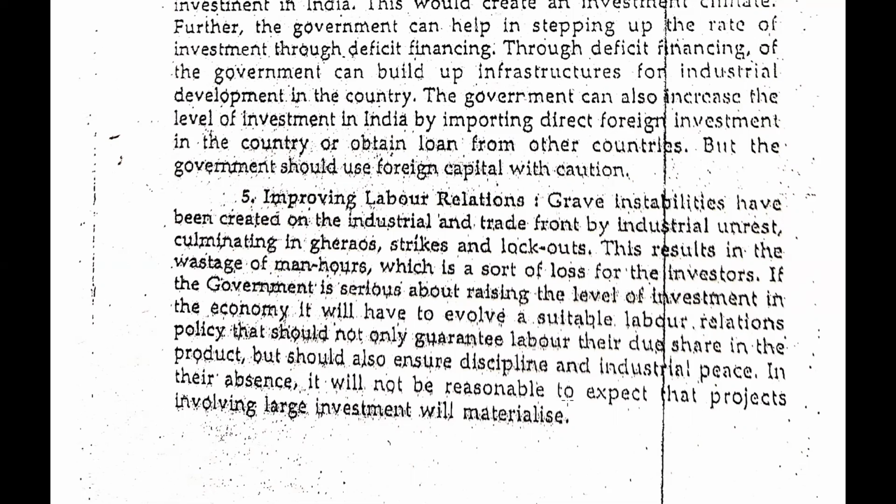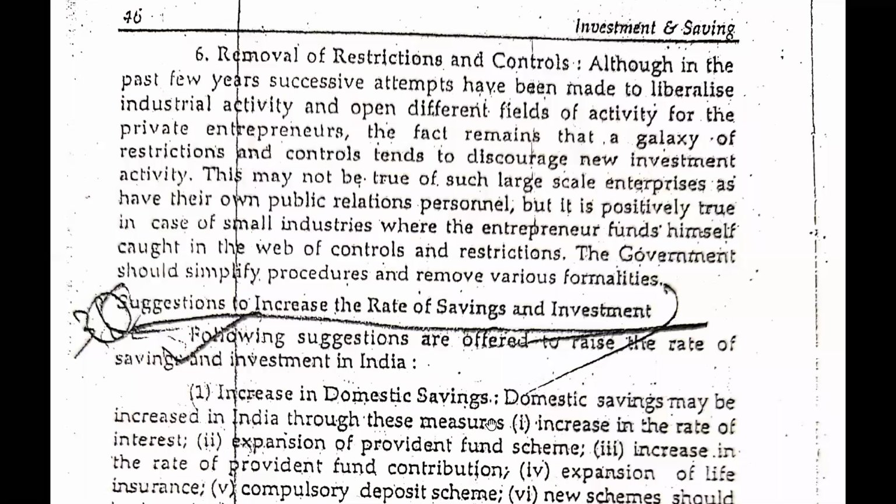If there is a good relation between the industries and the labor, then labor will work very well in the industries, and we can improve production, and there will be a high rate of production.